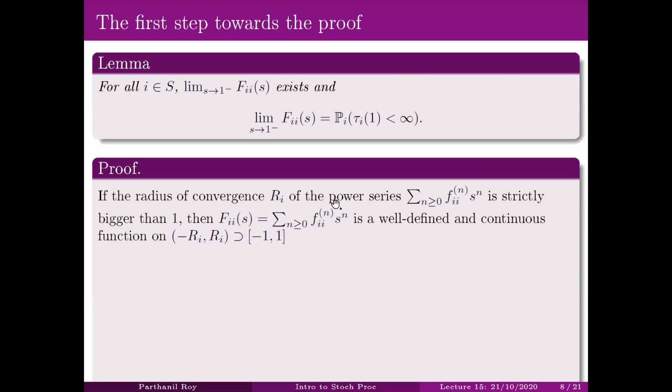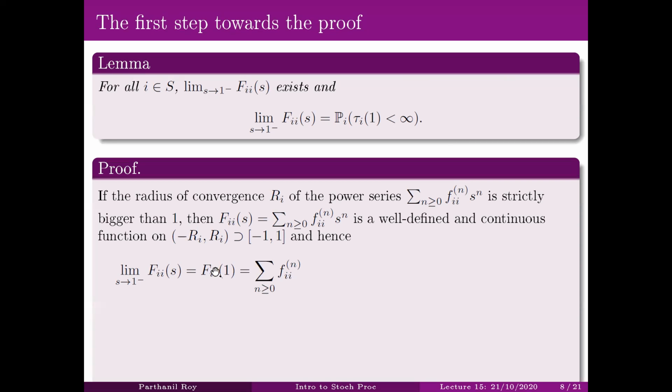And therefore, this defines a continuous function on the closed interval minus 1 to 1. And therefore, trivially, this limit is equal to f_ii(1). In fact, you don't have to approach from the left side. Both limits are actually equal, and it equals the value of the function at 1 because it's continuous at 1.